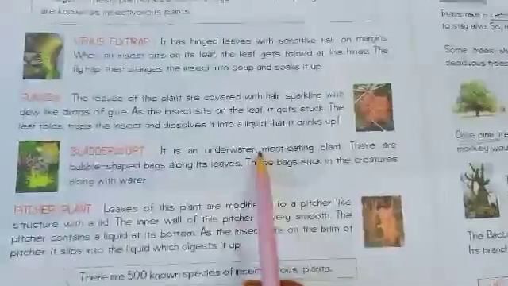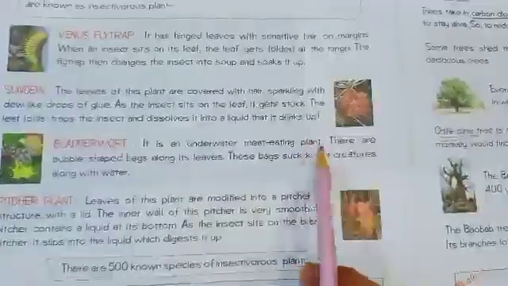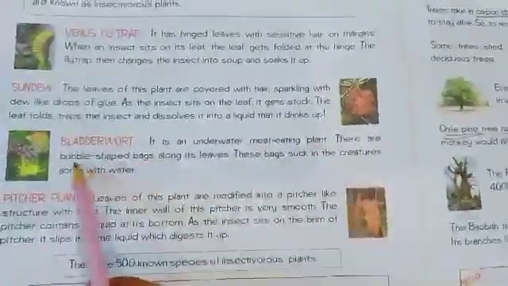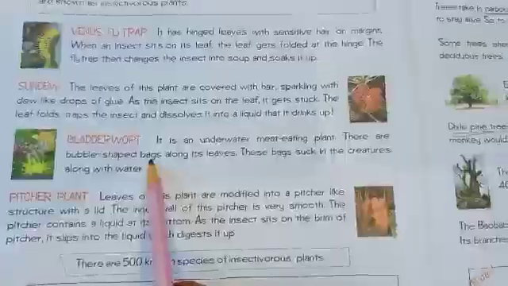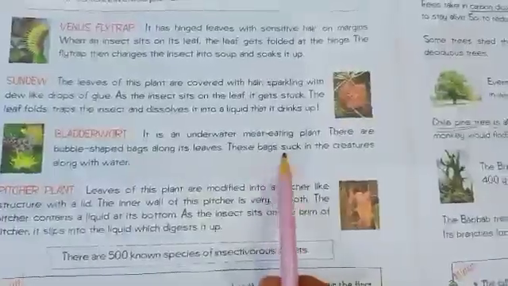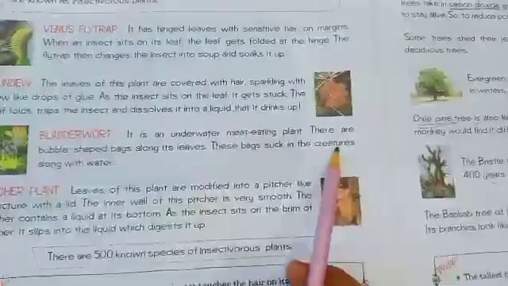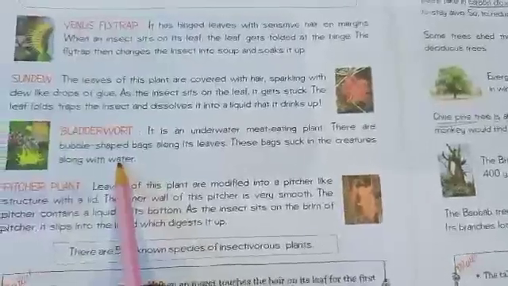This one is bladderwort. It is an underwater meat-eating plant. There are bubble-shaped bags along its leaves. These bags soak in the creatures along with water.